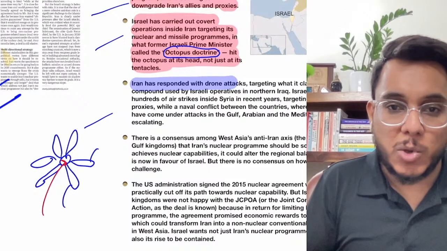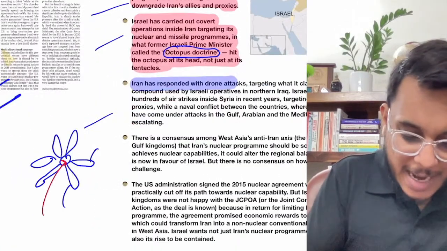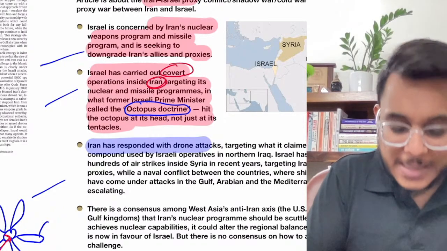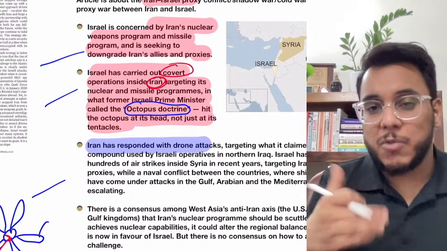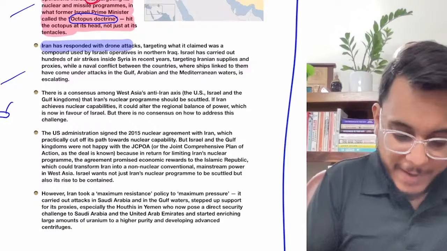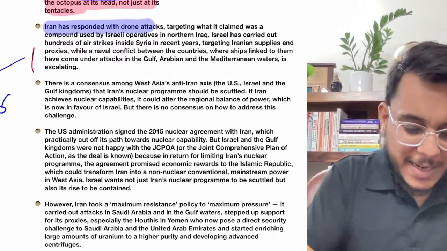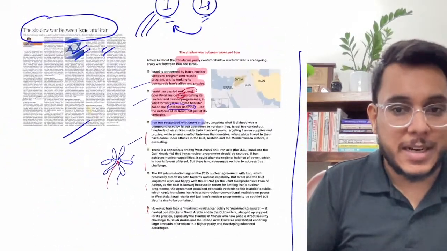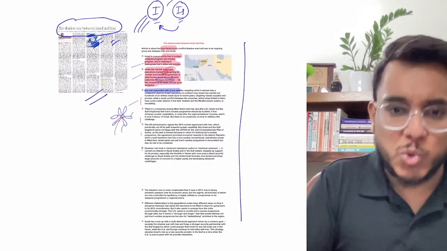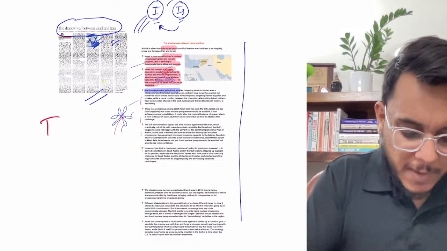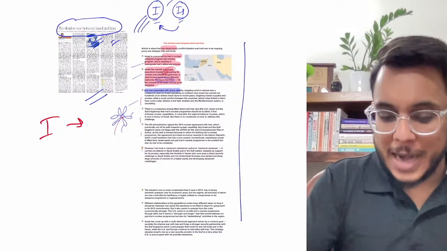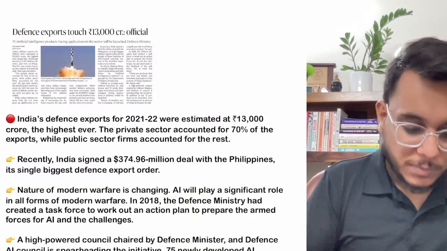So guys, in this Octopus doctrine, Israel has carried out many covert operations inside Iran. Israel wants to destabilize Iran from within. Fine, this is what has been provided. After that, specific issues within these countries from history etc. are given. Here you don't need to go too much into this because a specific India-centric dimension is not there much. That is all, and now we'll move to the next article.